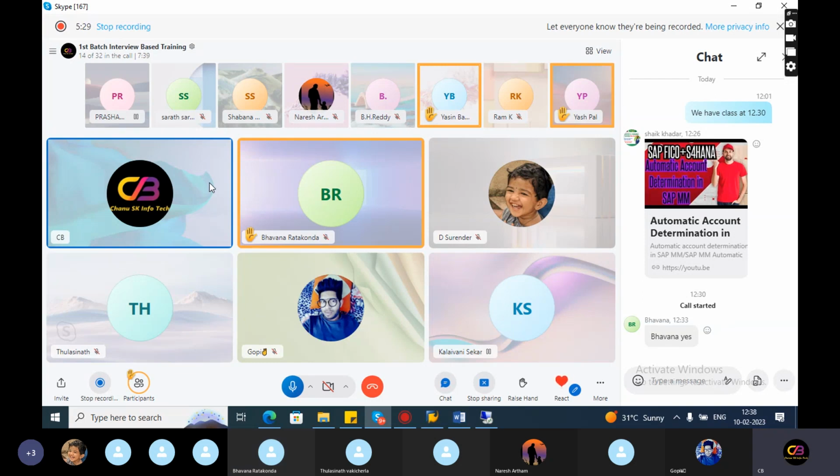So will you say something about document splitting? Yes. Document splitting mainly comes with this feature. If any company wants to generate reports below company code level, for that purpose document splitting is required. And document splitting is of three types. We have active splitting, passive splitting, and zero balancing splitting.